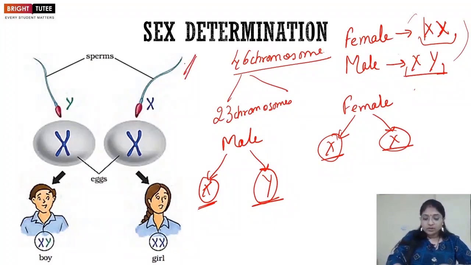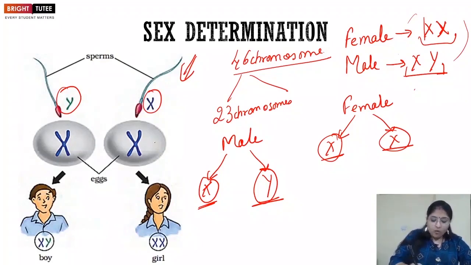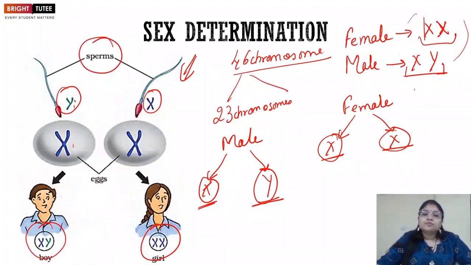So if you look at this picture, this will help you in understanding that the sperm has either a Y chromosome or an X chromosome, whereas the eggs only have X chromosomes. When the X and Y get fertilized together, a boy is formed, right? So a male child is formed. When the X and X are joined together, a female child is born. So in this way, we see how sperms are the factor which determine the sex of the baby, right?